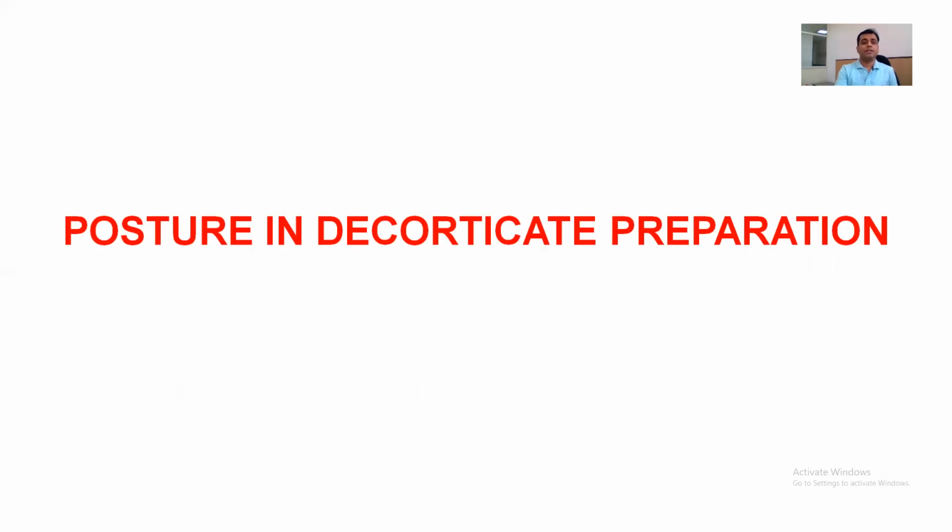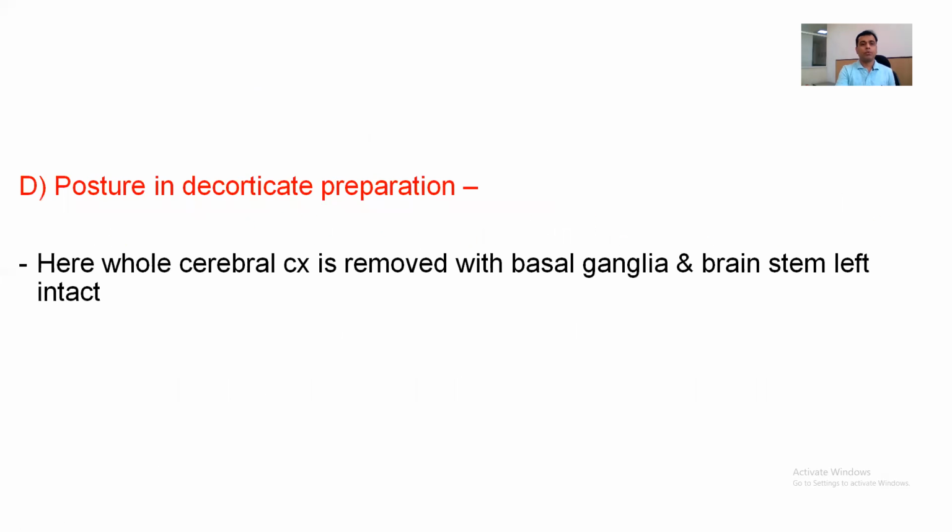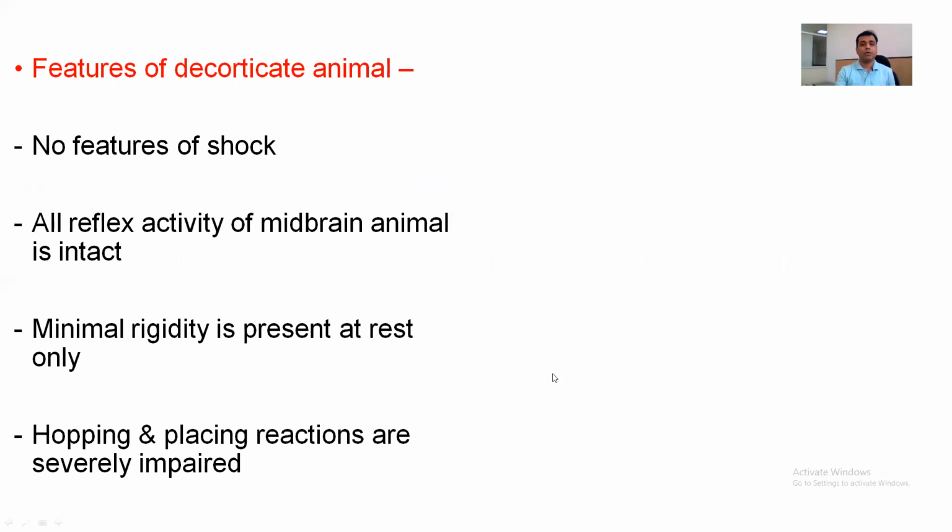Considering this, the last preparation is the decorticate preparation, through which we need to go through how posture is regulated. Posture and decorticate preparation: here, the whole cerebral cortex is removed with the basal ganglia and brain stem left intact, and therefore there are no features of shock as we have seen in the spinal preparation. All reflex activity of the midbrain animal will be intact. Minimal rigidity is present at rest only.